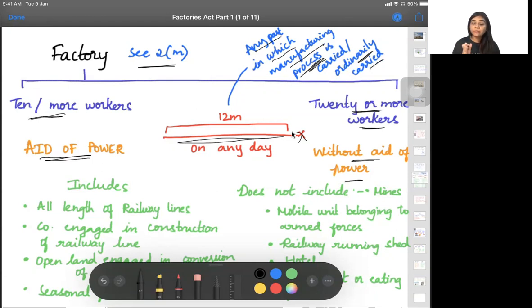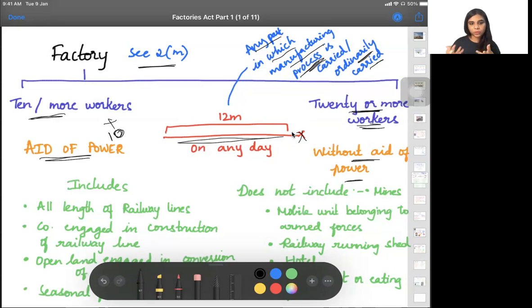From when will you count how many members? Suppose today I am looking back 12 months: on any day, even on one day, if I have 10 or more workers, or 20 or more workers where no power is used, then it will be called a factory. So here, the use of power means they treat 10 members as equal to 20 members without power.